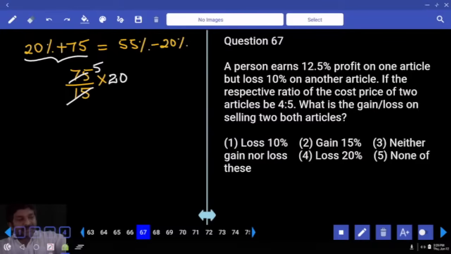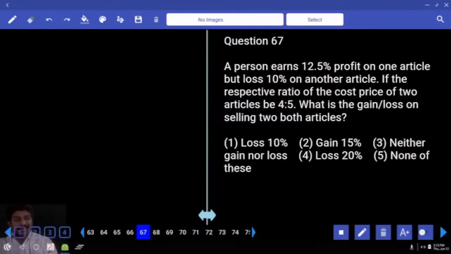A person earns 12.5% profit on one article but loses 10% on the other. If the respective ratio of the cost prices of two articles is 4:5, what is the gain or loss on selling both the items? Cost prices ratio 4:5. Let me take 40 and then 50 for simplification. You can take 400 and 500 also, it's up to you.